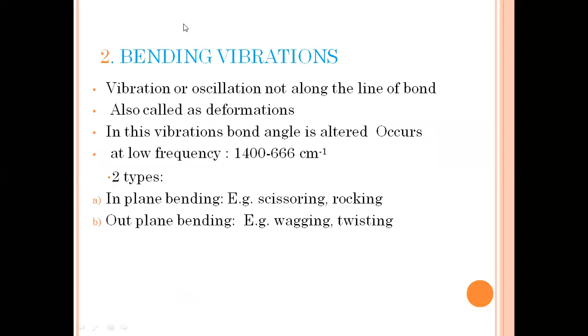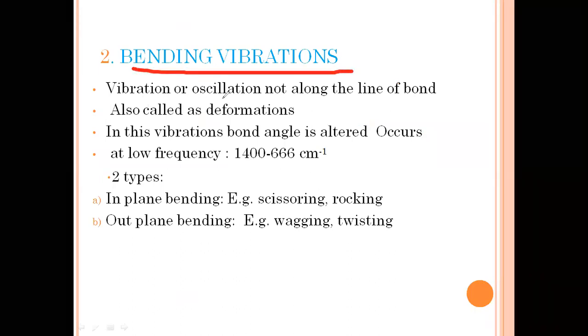Now the second one, the bending vibrations. These are vibrations or oscillations not along the line of the bond. They are also known as deformations. In these vibrations, the bond angle is altered.